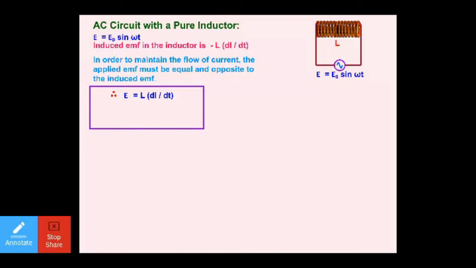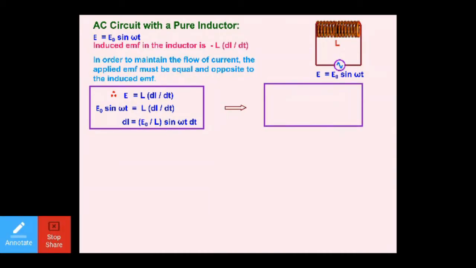It means you already know induced EMF is equal to minus L di by dt. In order to maintain the current, you'll have to supply the same value in the opposite direction. So what you will give? You will give E is equal to L di by dt. Furthermore, E, the instantaneous value of EMF, is E naught sine omega t. Now you'll cross multiply L on the other side, so it will be E naught by L. You'll cross multiply dt on the left hand side, that will give you E naught by L sine omega t dt. Now you'll have to get rid of the differential symbol. What you will do? You'll write here integration on both the sides.